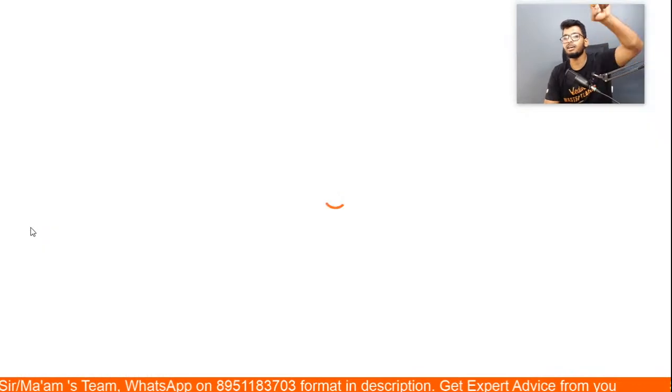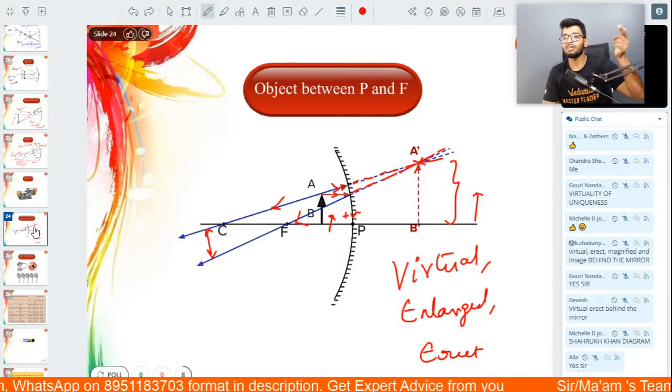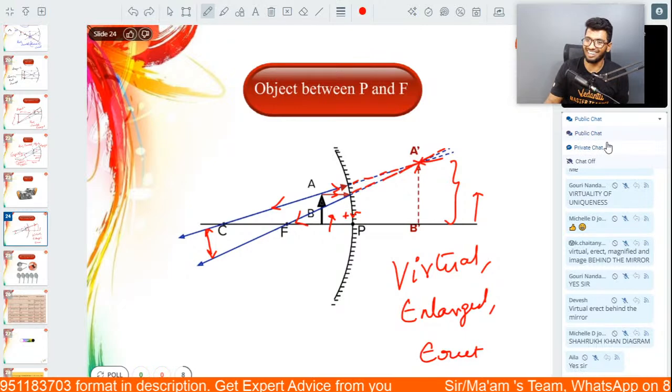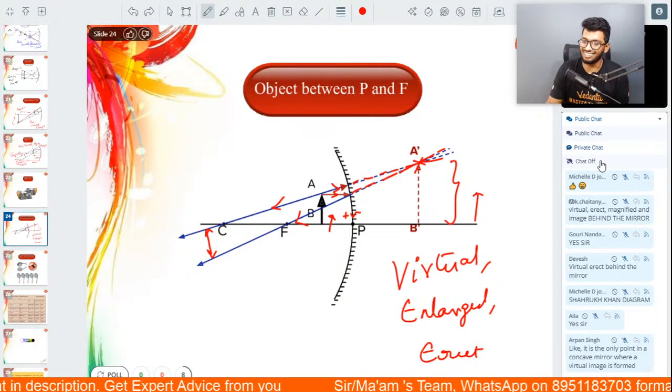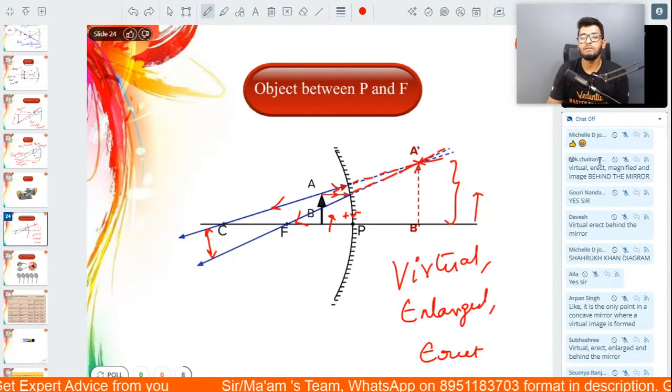But this one is above the principal axis. Exactly. The Shah Rukh Khan, right? Abhishek sir's explanation, Shah Rukh Khan. Exactly, guys. This is that one person which is different.